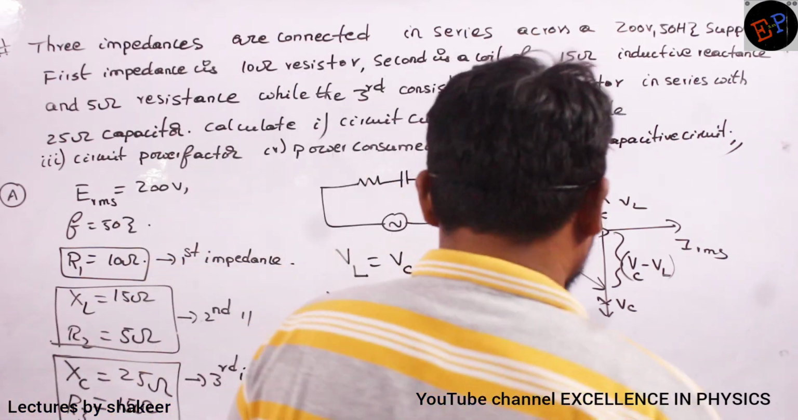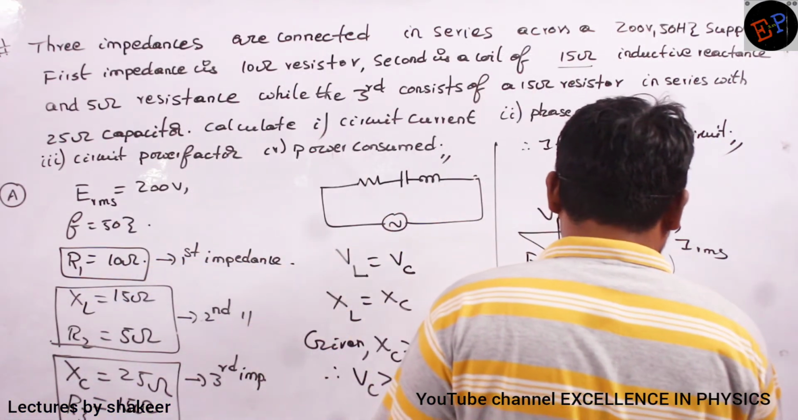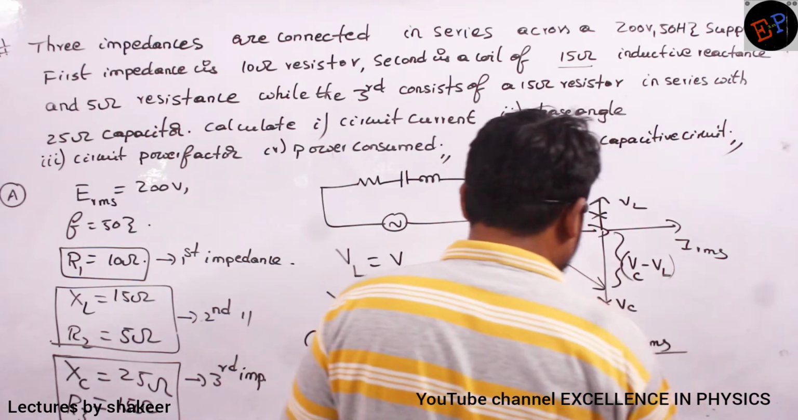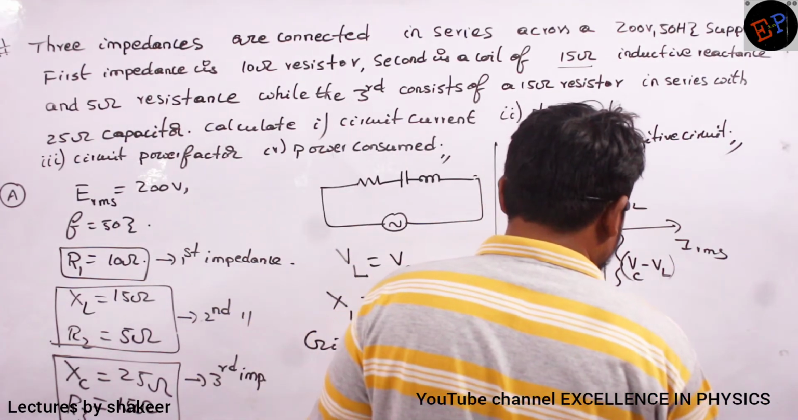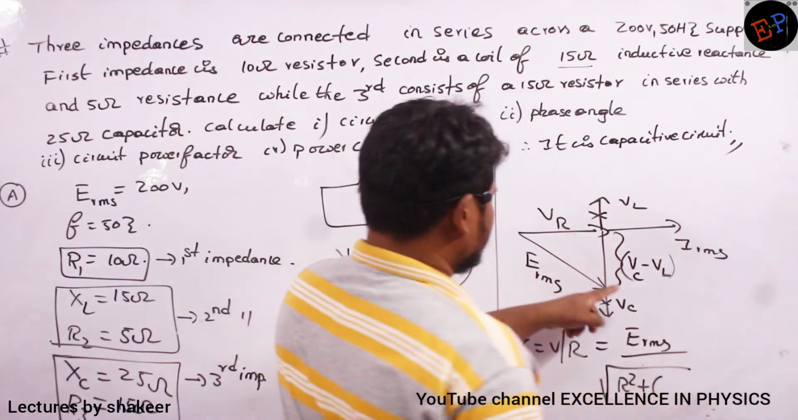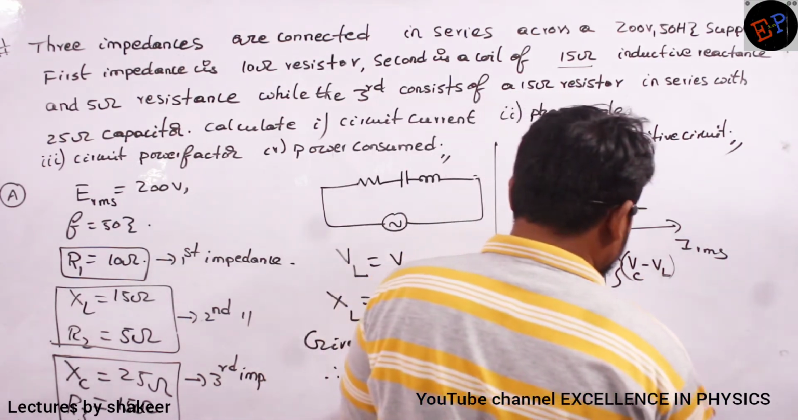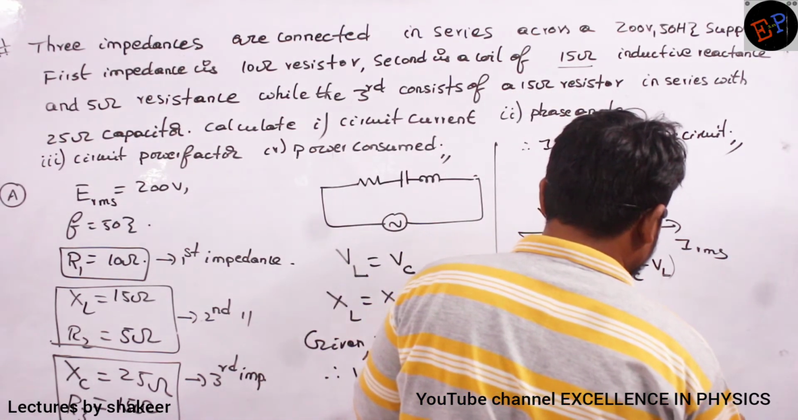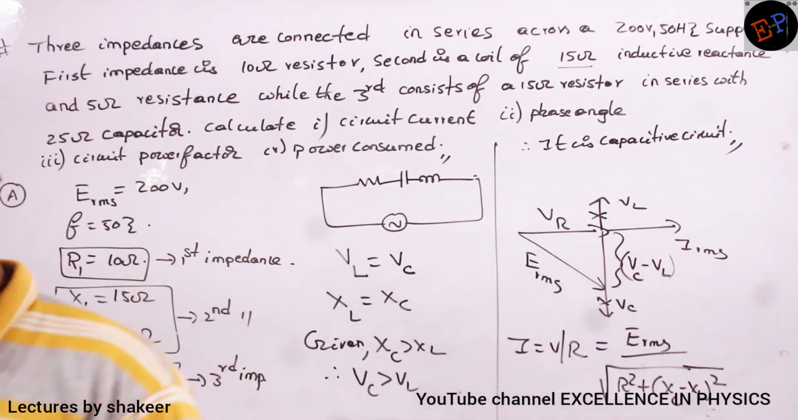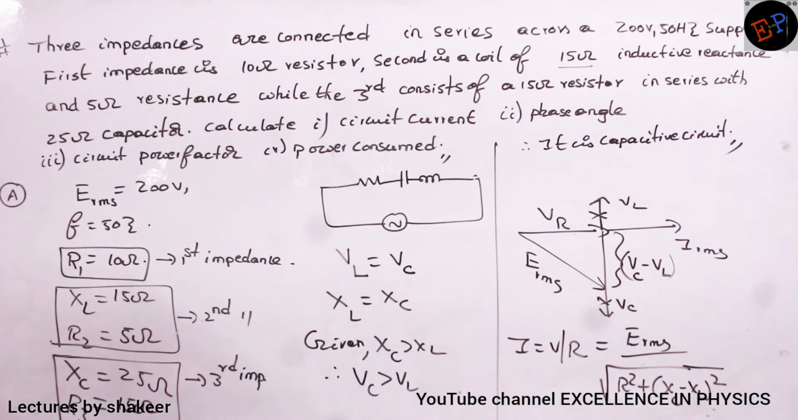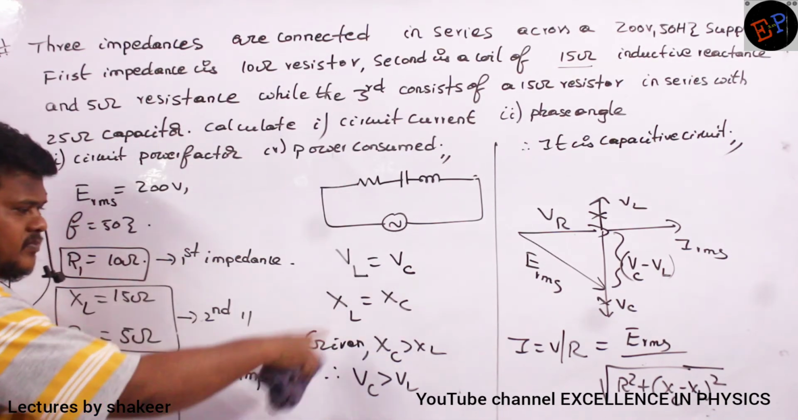XL, that's it. So therefore, ERMS divided by square root of R, where R means total impedance. Total impedance is R square plus, here XC is greater than XL, so I will write XC minus XL whole square. This is the total impedance of the circuit. Now can you say what is the total R value? Make a note up to here.